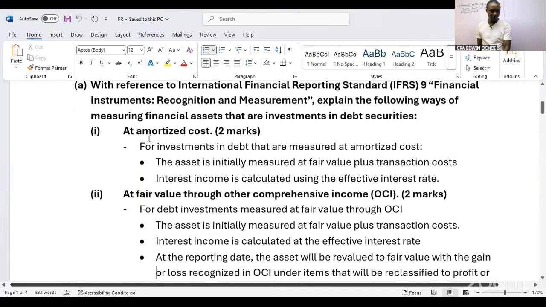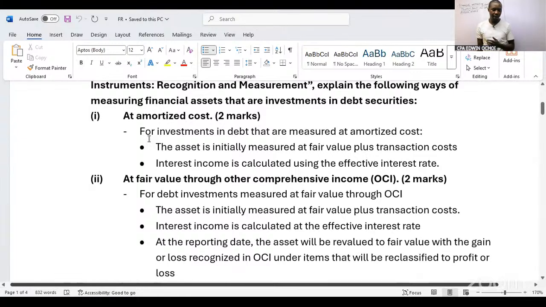The second one was at fair value through other comprehensive income. For debt investments measured at fair value through other comprehensive income, the asset is initially measured at fair value plus transaction cost. The interest income is calculated at the effective interest rate.